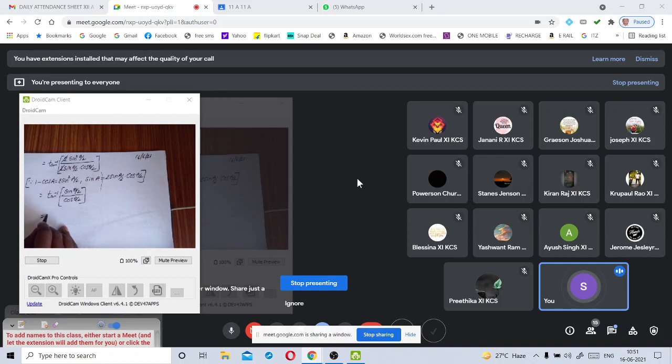Understood this step, my children? Finally, tan inverse of, how can we write sin theta by 2 by cos theta by 2? Tan theta by 2. Here tan inverse tan gets cancelled. Finally, we get theta by 2, which is equal to 1 by 2 into theta.